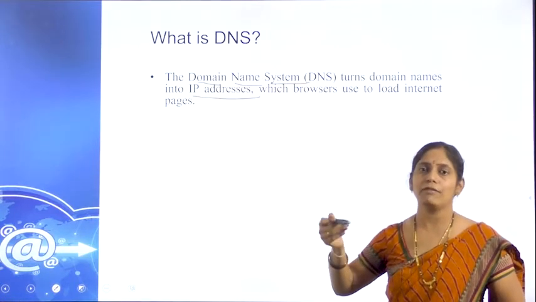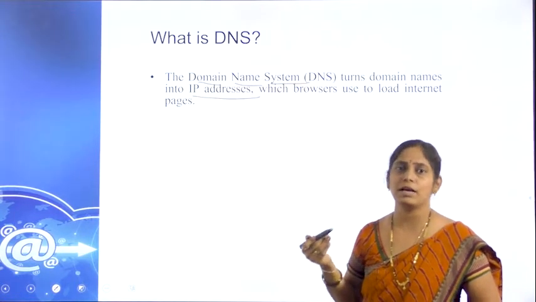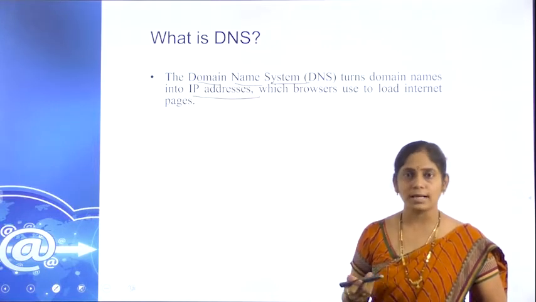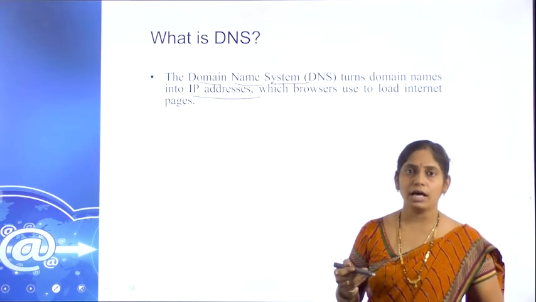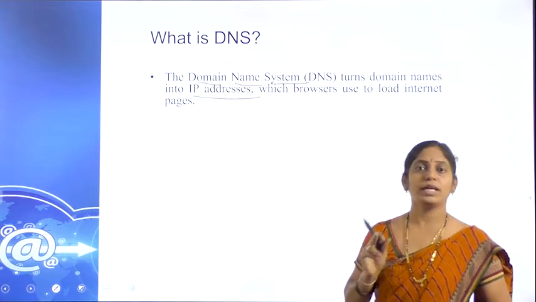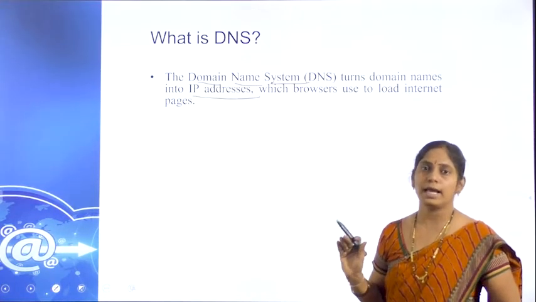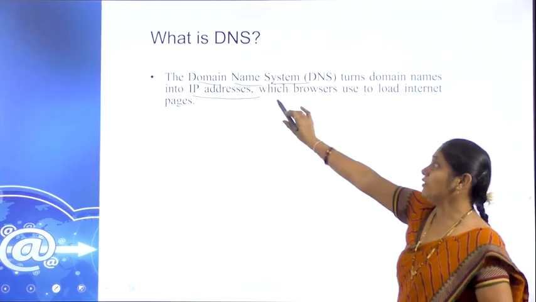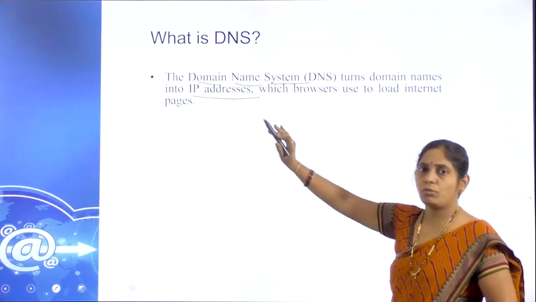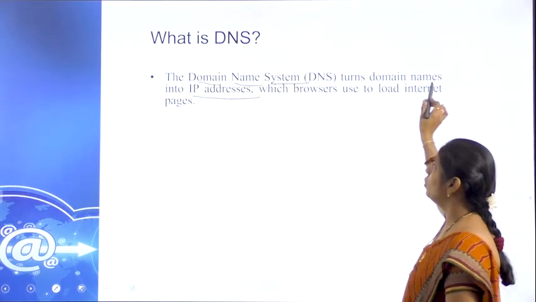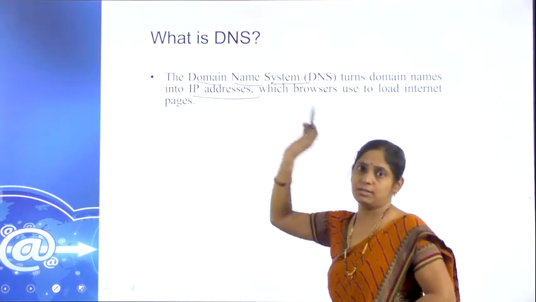Accessing a web page with its respective IP address is difficult, because of that we are using a name. So each IP address is assigned a specific name. Whenever we type google.com or gmail.com or something else, that will be turned into its IP address.